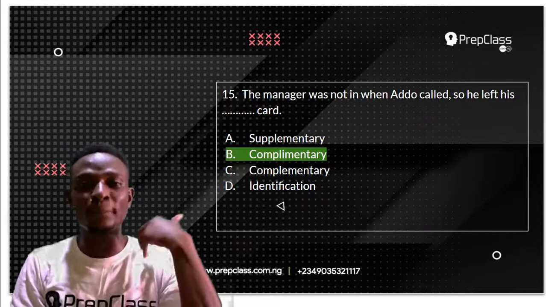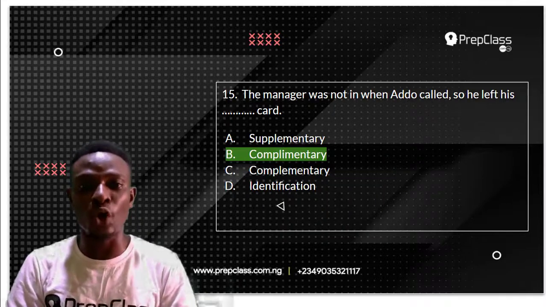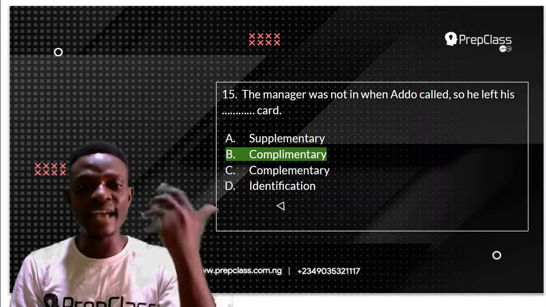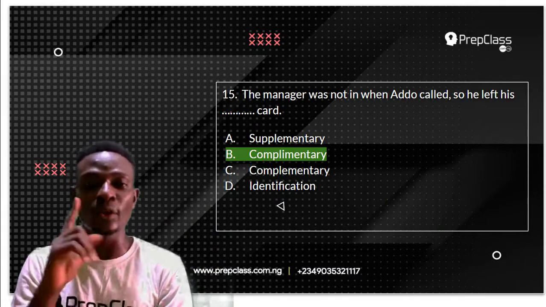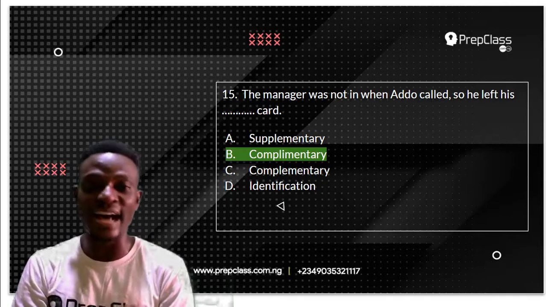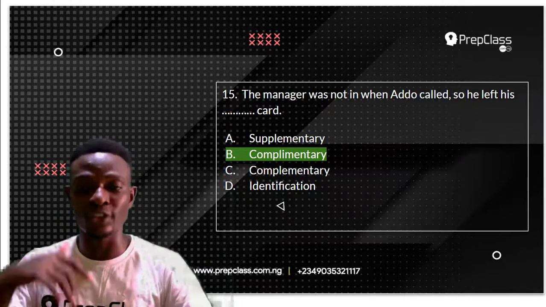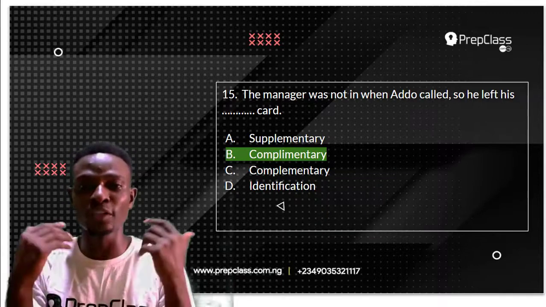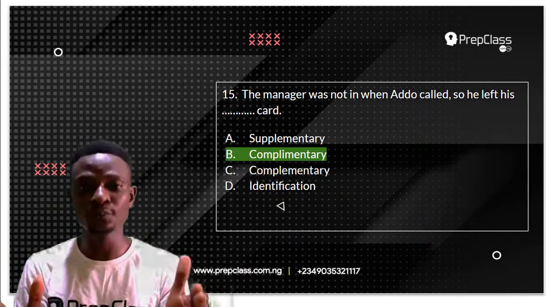You drop a complimentary card for people because you have numerous copies of your complimentary card, but your identification card is always one. Whichever identification card you have, be it a voter's card or a driver's license, you can have only one copy. But your complimentary card, you can have as many as you want because you can keep dropping it at different places. It is just used for people to know about you. It carries information about you.